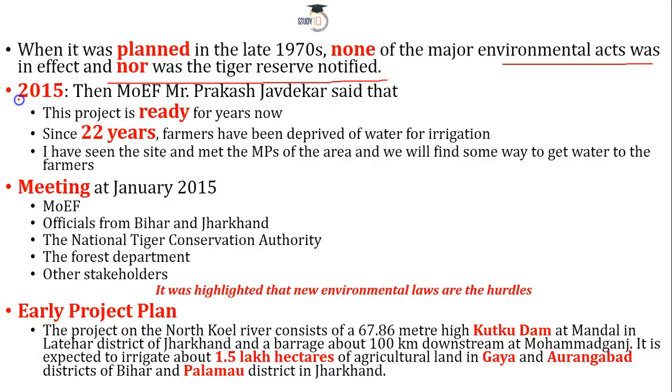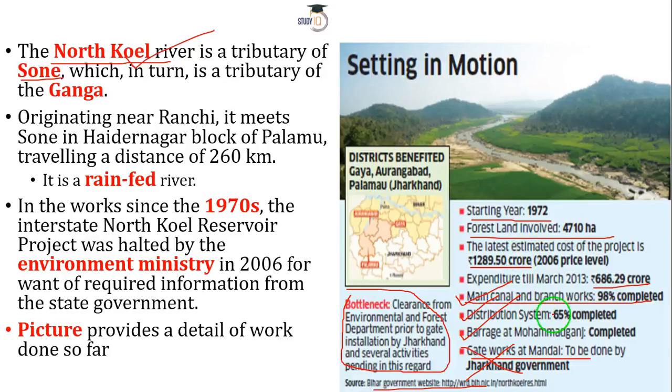In 2015, the Minister of Environment and Forest, Mr. Prakash Javadekar, said that this project has been ready for years now. He said that for the last 22 years, the farmers of this part of our country have been deprived of water. They are not getting any water for irrigation or drinking. He also said that he met many MPs, and it is very easy to start this. Now there are no big hurdles, because many things are already completed.